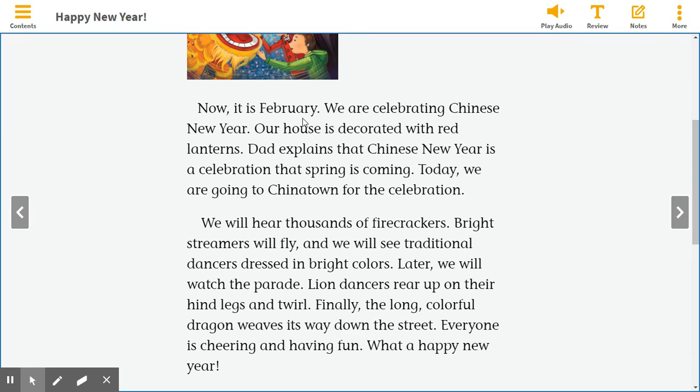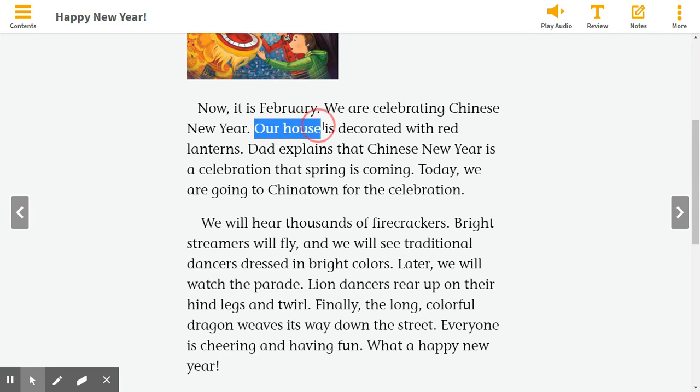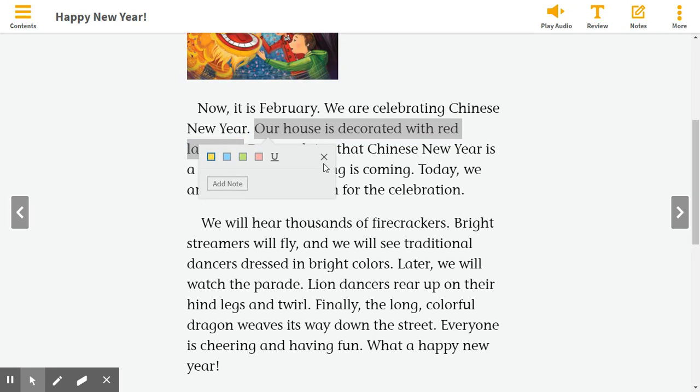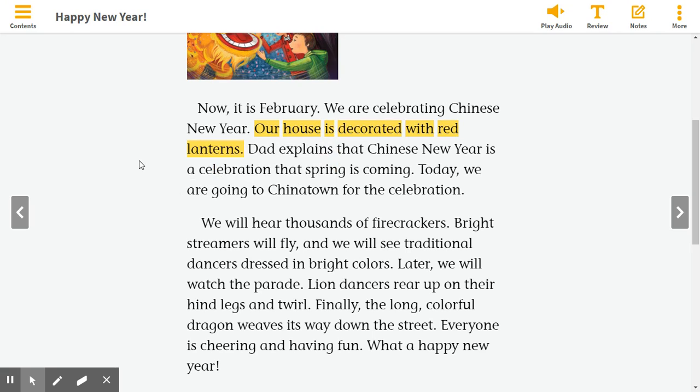Now it is February. We are celebrating Chinese New Year. Our house is decorated with red lanterns. What kind of lanterns? Red lanterns. So that describes how their house is decorated. Let's continue reading. Dad explains that Chinese New Year is a celebration that spring is coming. Today, we are going to Chinatown for the celebration. We will hear thousands of firecrackers.